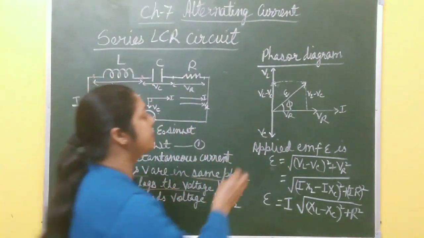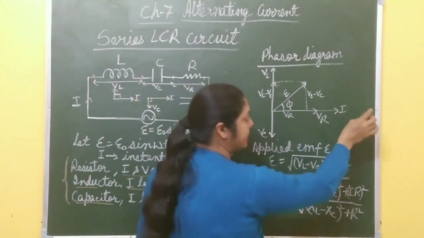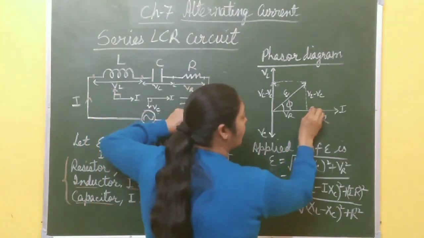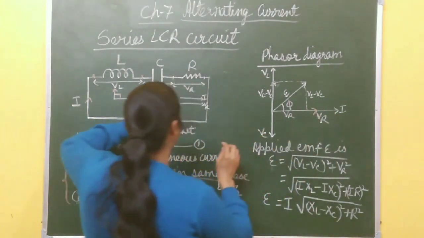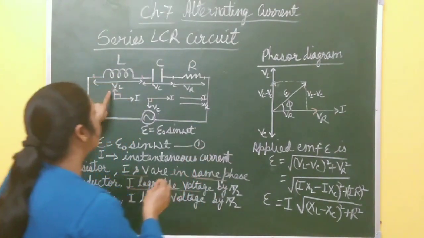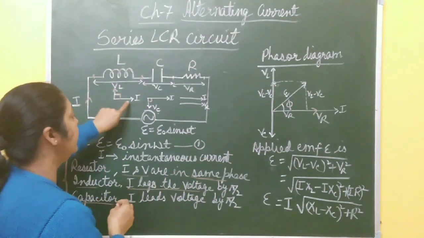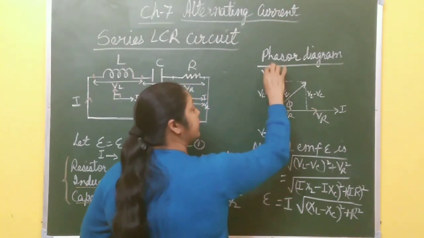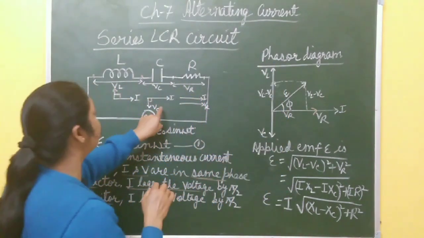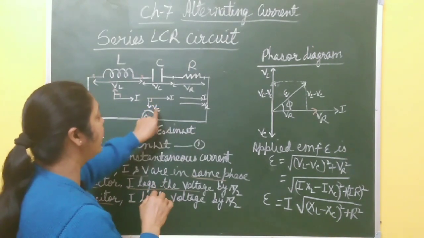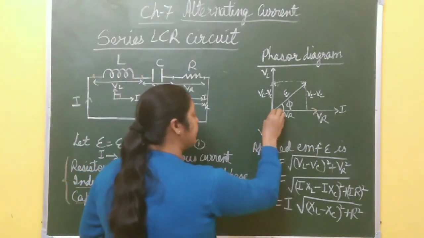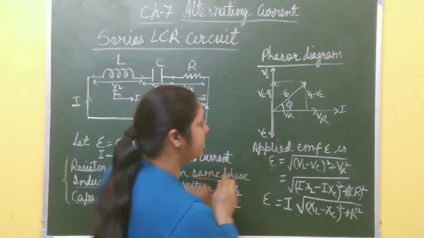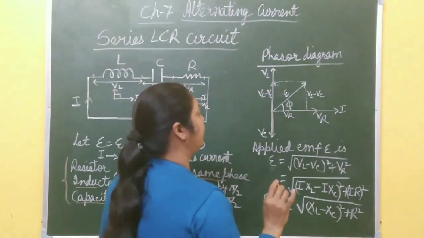Now I am going to draw the phasor diagram of this LCR circuit. Suppose I is along this direction, x direction. In case of resistor, VR is also in the same direction, so I draw VR here. Now in case of inductor, VL leads current by an angle pi by 2, so VL is this side. Here VC lags current by an angle pi by 2, so VC is downward. In this way you draw VR, VL, VC, and I is along x direction, right?